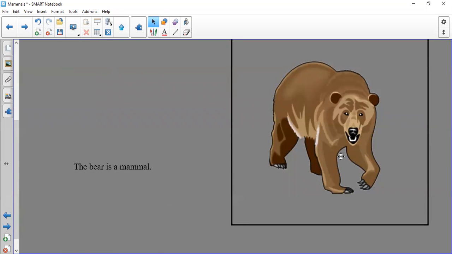Okay, we said reptile has dry, scaly skin. Most of the reptiles walk on 4 legs. Reptiles lay eggs. One more time. Reptiles lay eggs. Okay.